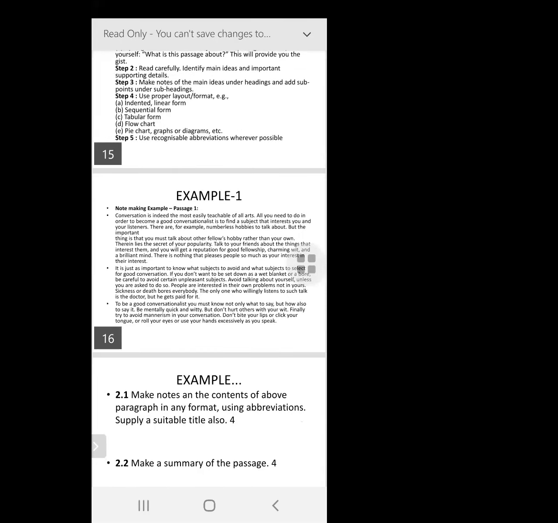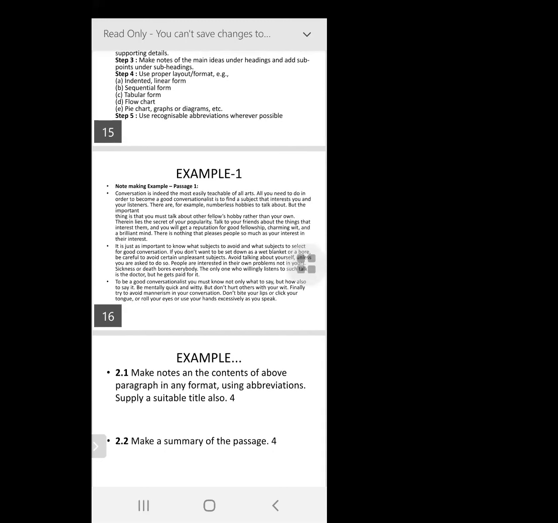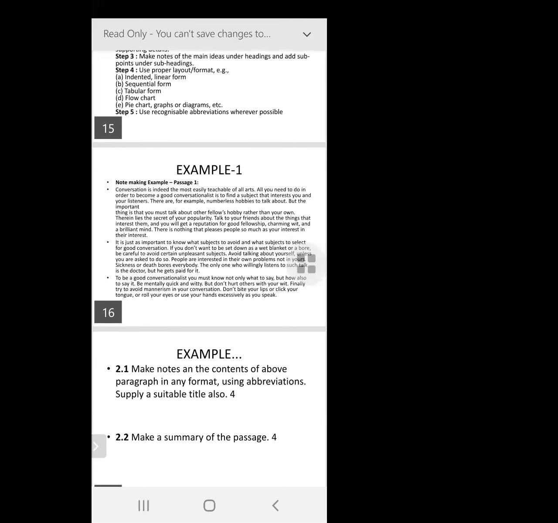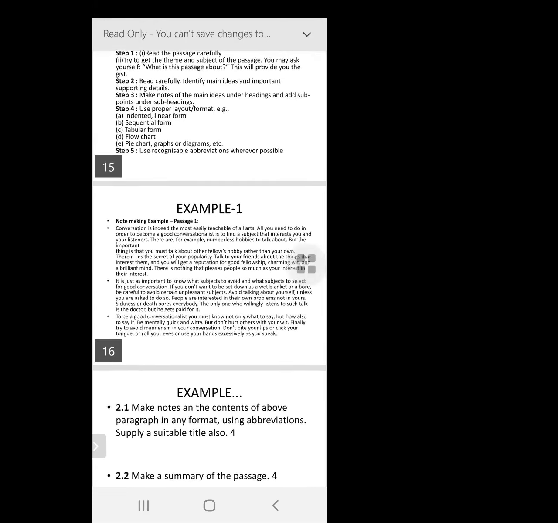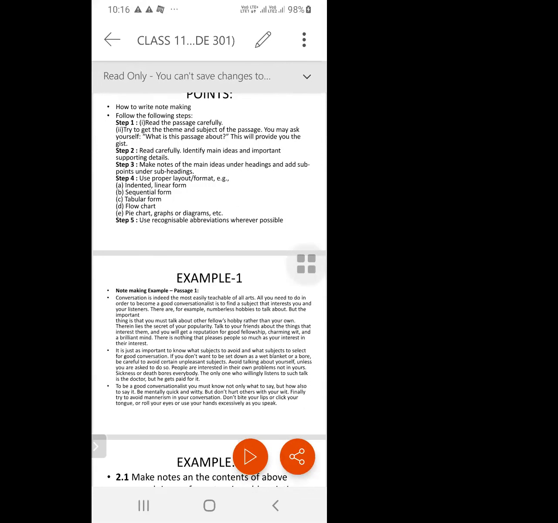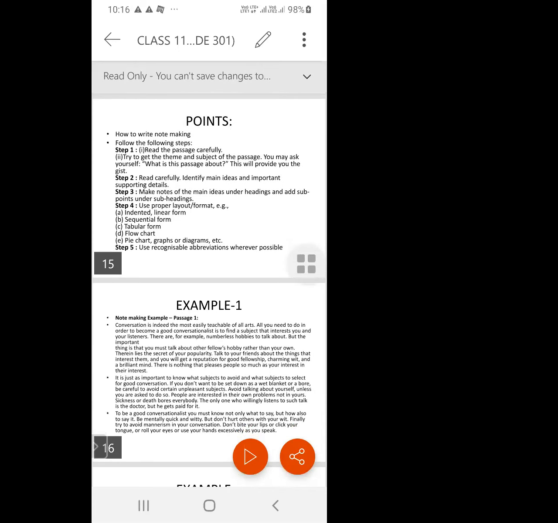As far as the comprehension is concerned, you know the trick to effective comprehension skills. You've been doing comprehension right from class 2. However, just to digress from my note making advice, I'm going to comprehension.